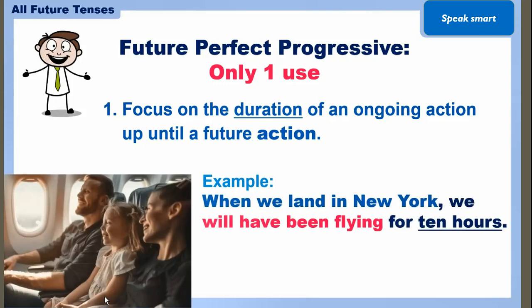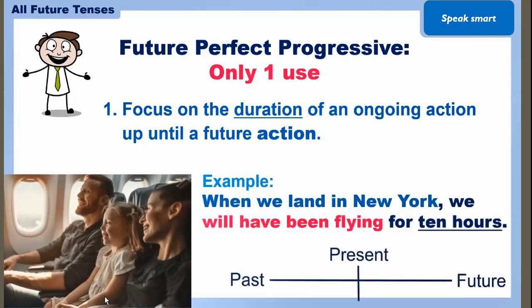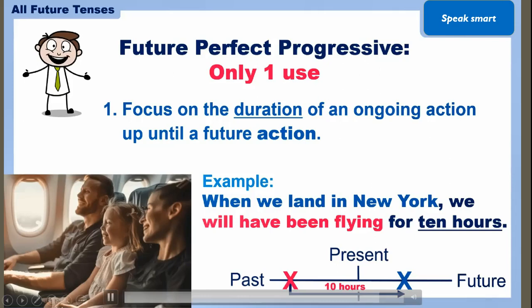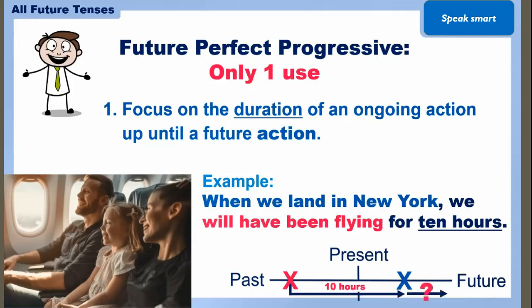Now another example is here: when we land in New York we will have been flying for 10 hours. तो जब हम लैंड करेंगे न्यूयॉर्क में उससे पहले हम क्या कर चुके होंगे, हम 10 घंटे की जर्नी हमारी कर चुके होंगे. राइट, सो वी स्टार्टेड एक्शन 10 आवर्स बिफोर, एंड जब हम लैंड करेंगे तब 10 घंटे पूरे हो चुके होंगे. So only the focus is on the duration, that is the 10 hours we are making. Okay, and you also make an example in this tense to understand this very well. I hope you understand all the simple future, future continuous, future perfect continuous tense.